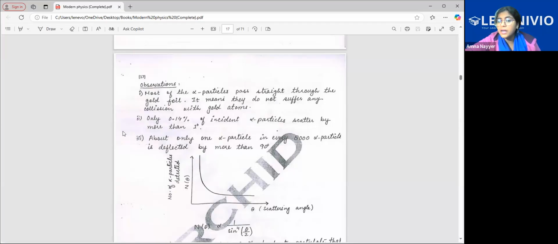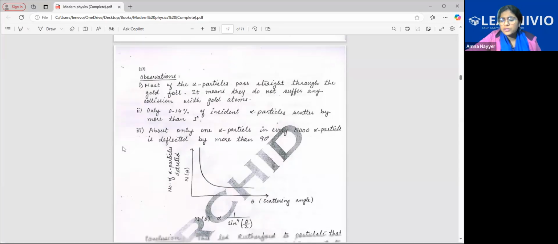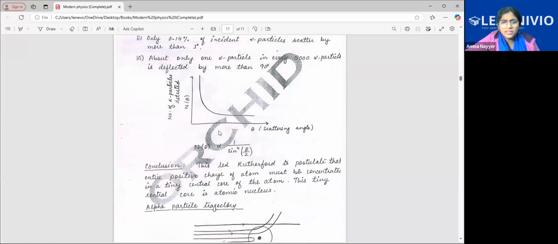Only 0.14% of incident alpha particles were scattered by more than 1 degree. That was a very slight deflection, but they were deflected. About only one alpha particle in every 8,000 was deflected by more than 90 degrees, that 180 degree one which I was telling you. This graph is just to show you; you don't have to remember this formula. This is not in your syllabus. The graph just shows that the number of alpha particles is inversely proportional to scattering angle.